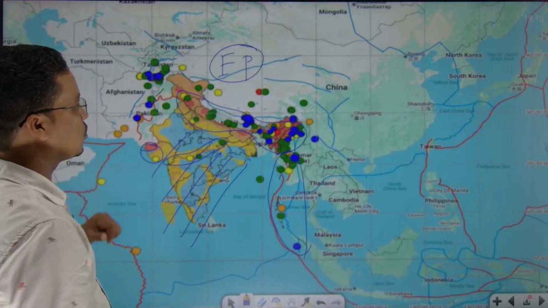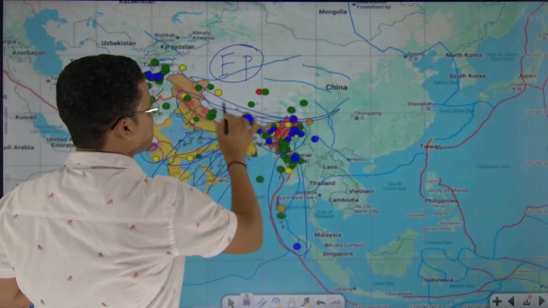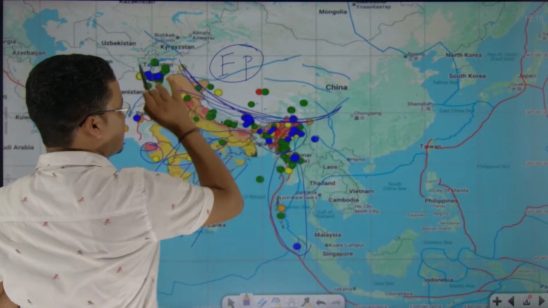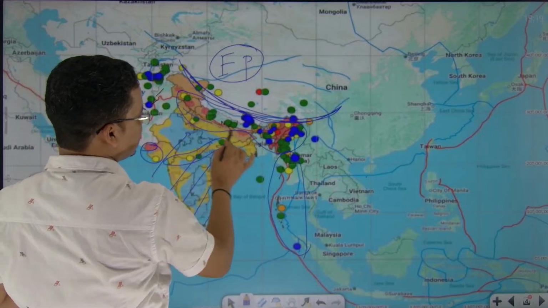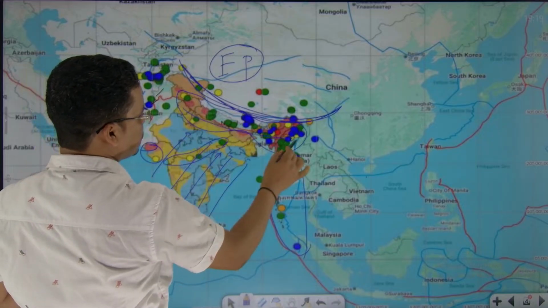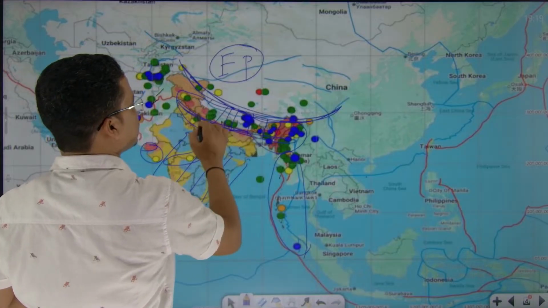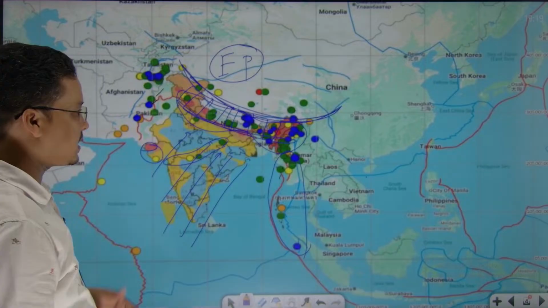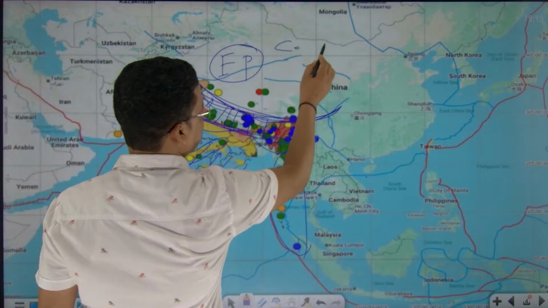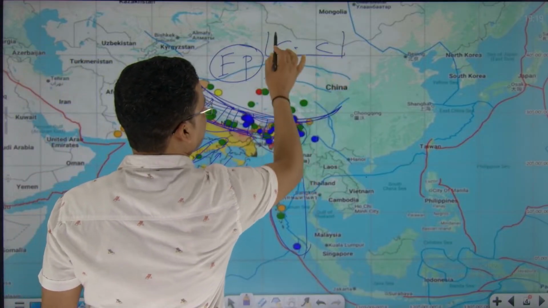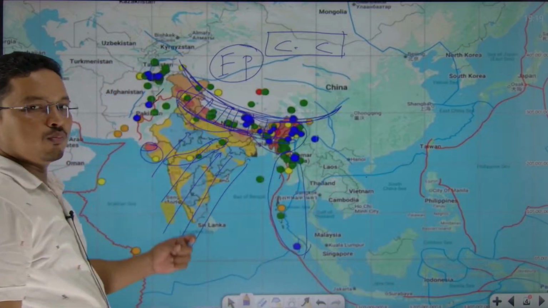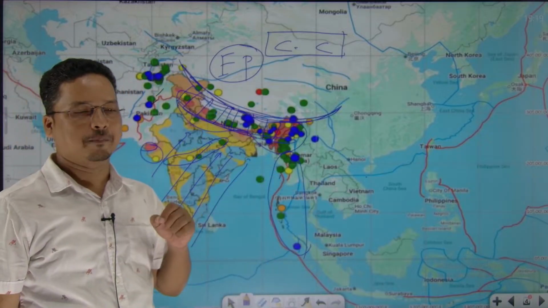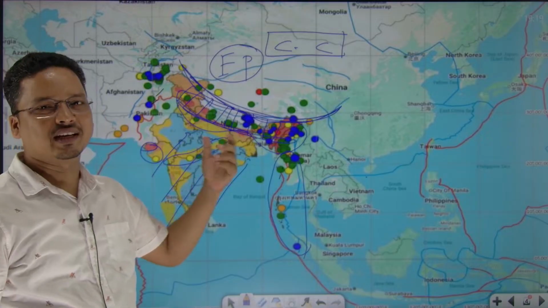So this is the zone. Let's say this one is the boundary for that Eurasian plate. And here both the plates are coming and colliding. So this is the region of collision, the collision of both plates. That means I would say continental. So what is the meeting place? Continental. I mean both the continents are colliding. The subduction would be very little.